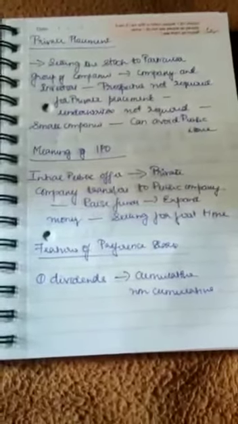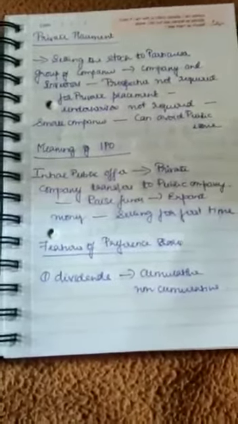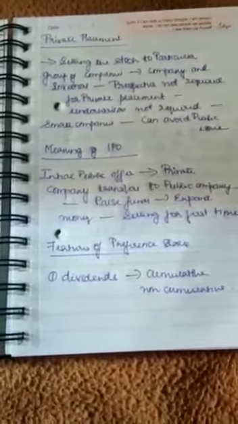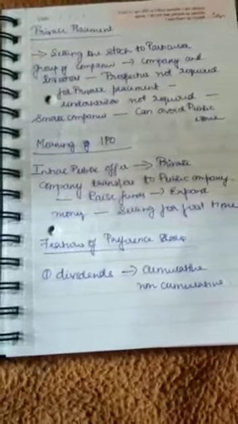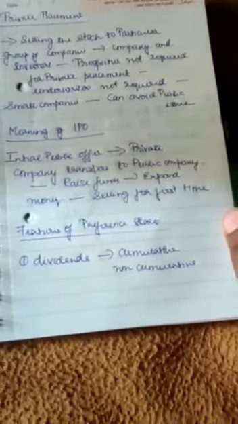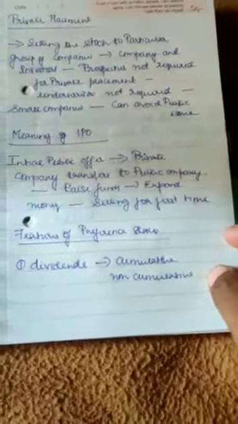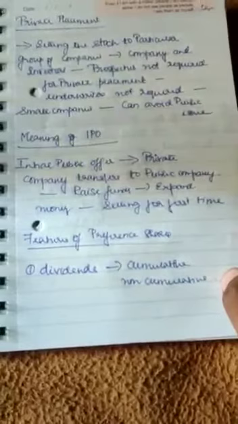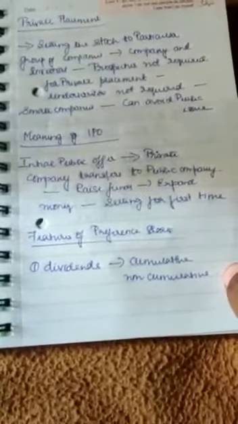Underwriters give the guarantee of selling the shares. That I will not do. Immediately I will sell it to the private placement. Usually private placement is done by small sector companies, because I can avoid the unnecessary cost. So these are the meanings of private placement and IPO.